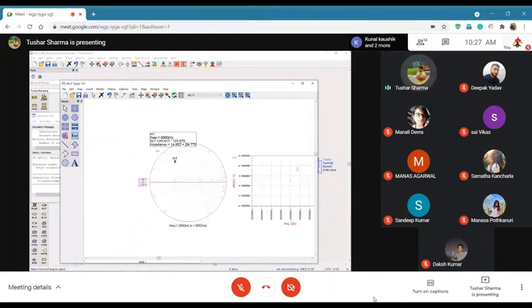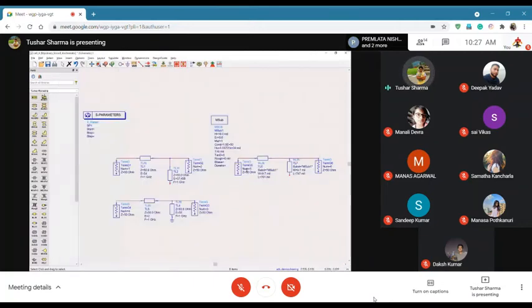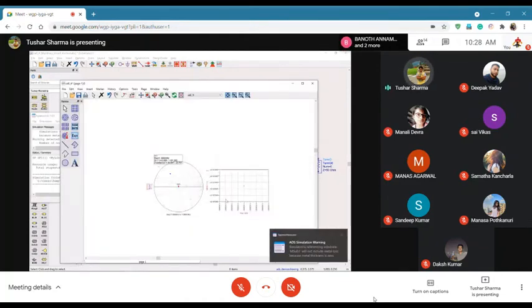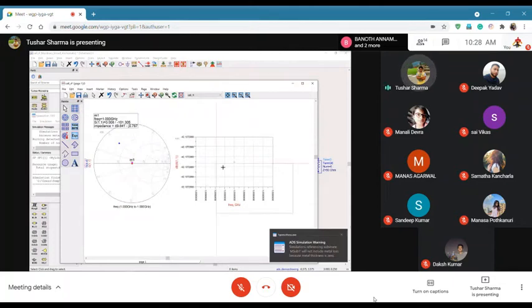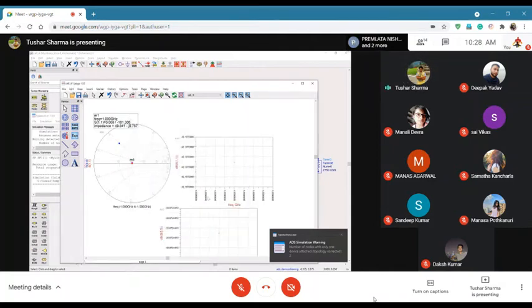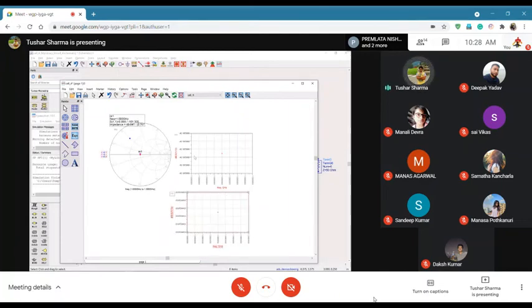Okay, but what will be different? So this was 15 plus j25. To check how good of a match it is, I will terminate it with the conjugate of it here also and here also. And I want to plot S11, S55. So you see S11 is very good, minus 42, which means the return loss is very, very good. And if I calculate S55, again, the return loss is still good, but not as good as minus 40. Why? Because now I am in a more realistic world.